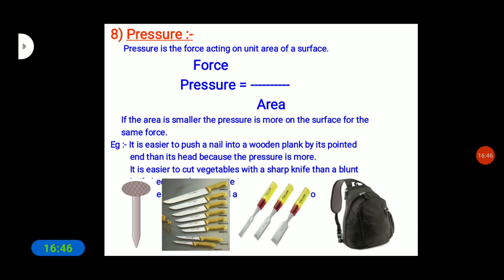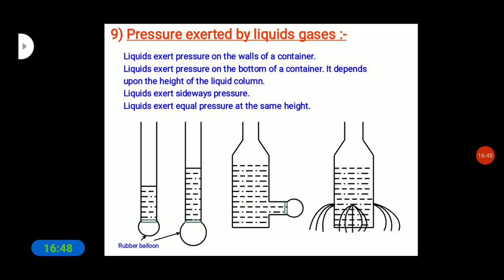This pressure is also exerted by liquids and also gases. Not only solids, we can also see this force exerted by liquids or by gases. Liquids exert pressure on the walls of a container, and liquids exert pressure on the bottom of a container.